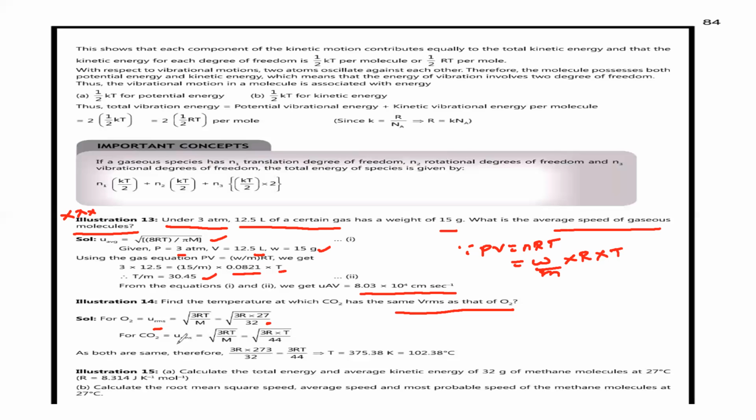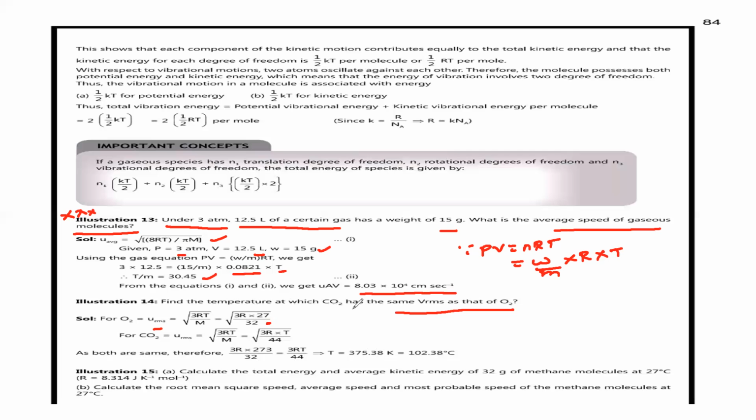For carbon dioxide, U RMS is equal to root of 3RT by M, that is 3 into R into T by 44. Since both are the same, we only need to take the temperature.